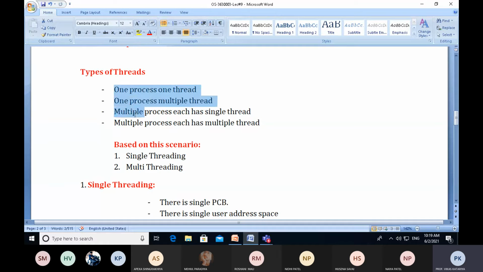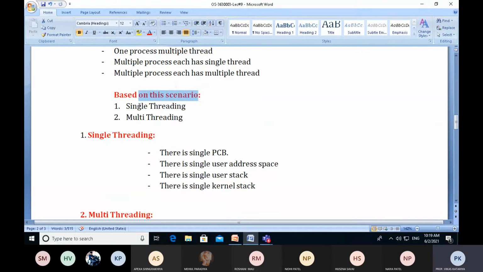So based on these criteria, we can have four different models: one process one thread, one process multiple threads, multiple processes each having a single thread, and multiple processes each having multiple threads. That is one to one, one to many, many to one, and many to many.